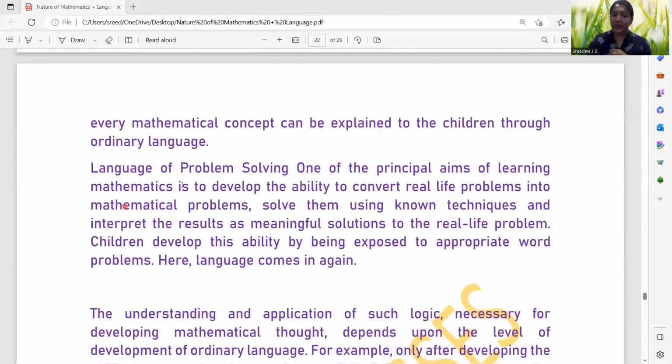Right? Yes. The language of problem solving: one of the principal aims of learning mathematics is to develop the ability to convert real-life problems into mathematical problems, solve them using known techniques, and interpret the result as meaningful solutions to the real-life problems. Children develop this ability by being exposed to appropriate word problems. Here, language comes in again.